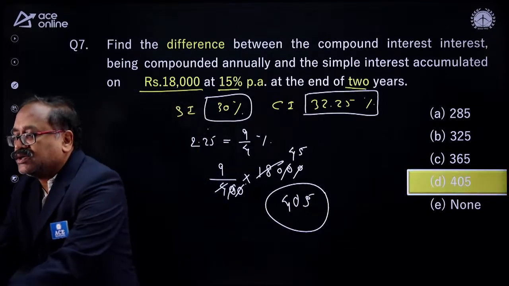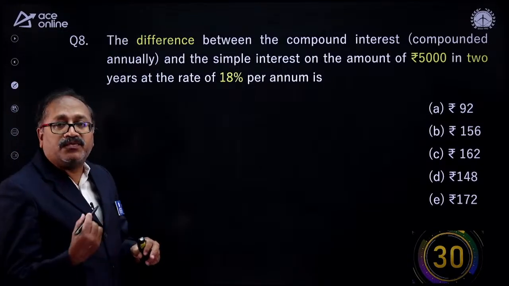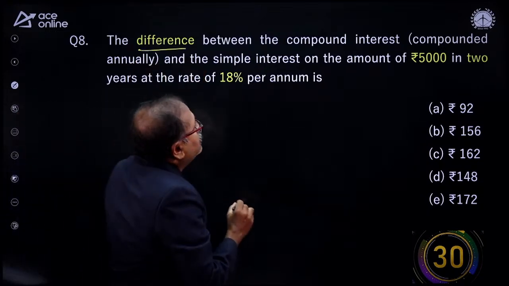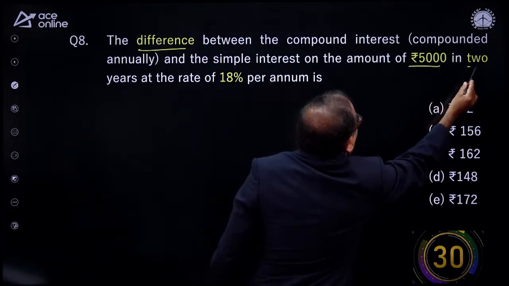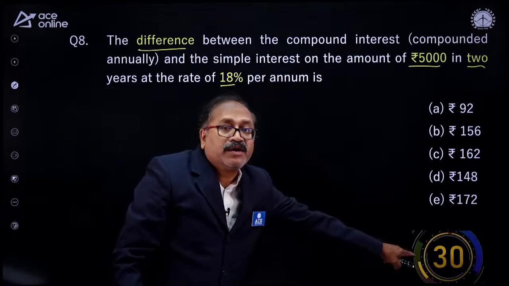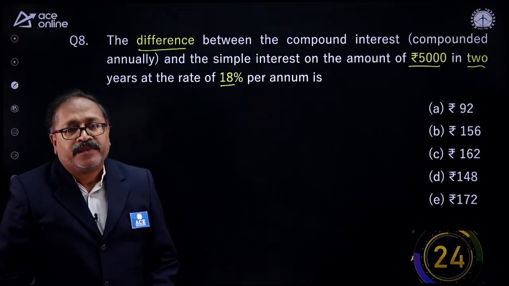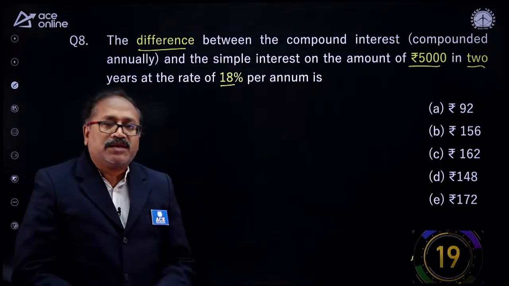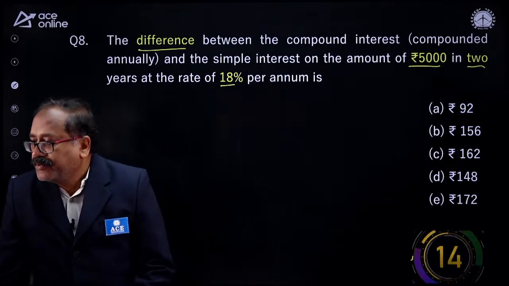Your next question on the board is here. If you have any doubt, you can go back and watch this video again. The difference between the compound interest and the simple interest on an amount of rupees 5,000 for 2 years at 18% per annum. Similar question. I am sure you will be able to answer it. Your time starts now. Come on, practice it. 1 hour every day. You don't know what type of question I am going to bring. So just take the question, solve it, or else you will learn it, my young friend.